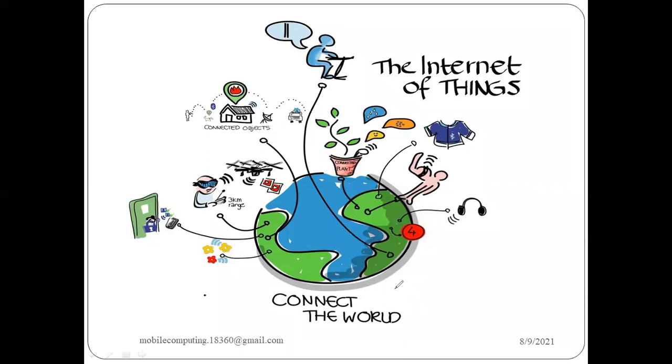Now we are talking about how we could connect with the things that we have at our home. If you have a toothbrush, a television, a refrigerator, a washing machine, and we could connect them also, then these are the applications that come under this technology known as Internet of Things.